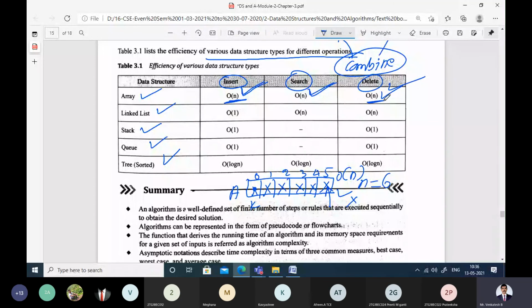That's why it is taking n comparisons. If there are 100 elements in the array and you want to delete the 100th element, we have to do 100 comparisons. You will simply specify a key saying 20, I want to delete 20 from the array, but we don't know where that element is present. The worst case, the maximum possible time, is that it can be located in the last location. So we have to perform 100 comparisons. So that's why insert, search and delete are all coming in big O of n.